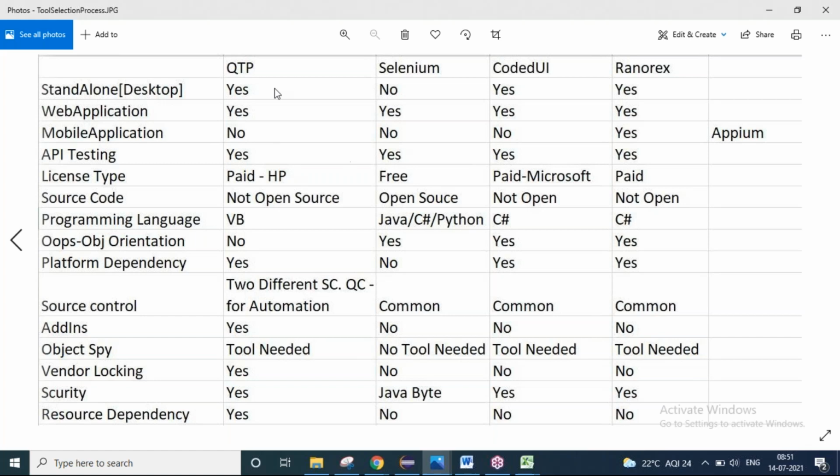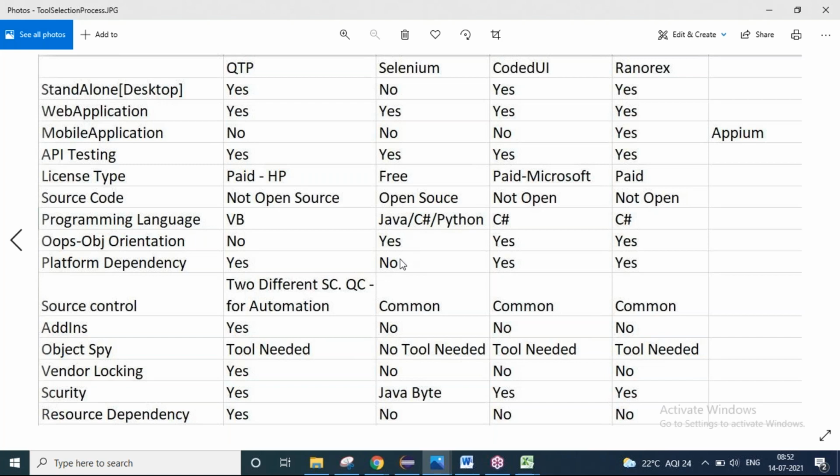Like that, there will be different things that you have to keep in mind, and you have to select a tool. And among all these tools, Selenium has an edge. Selenium is open source. Selenium is developed in Java, and Java is open source. Java is platform independent. Java supports object orientation like inheritance, polymorphism, abstraction, encapsulation. Like that, Java supports many features. So by keeping all these things in mind, the majority of automation testing teams will go with Selenium and Java as the combination, right? The other tools, of course, have their own pros and cons, but comparatively, Java has an edge with Selenium as the combination. That's the reason the majority of people will go with Selenium and Java, right?